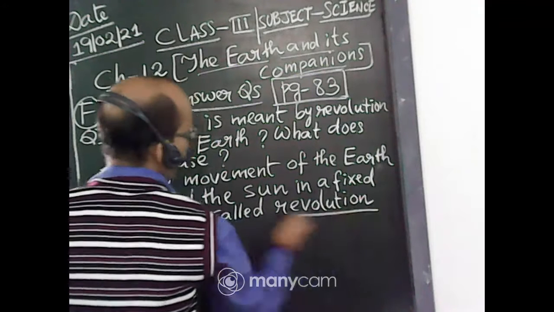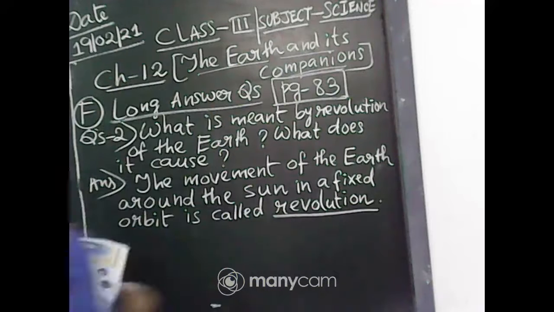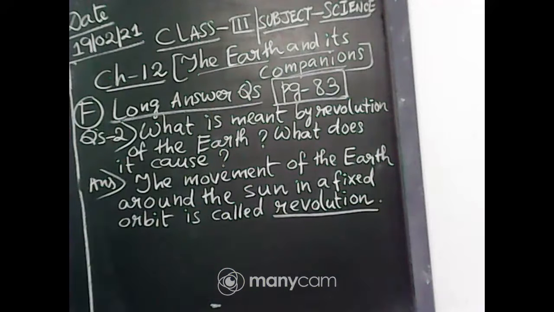You will underline revolution. So the movement of the earth around the sun in a fixed orbit is called revolution.